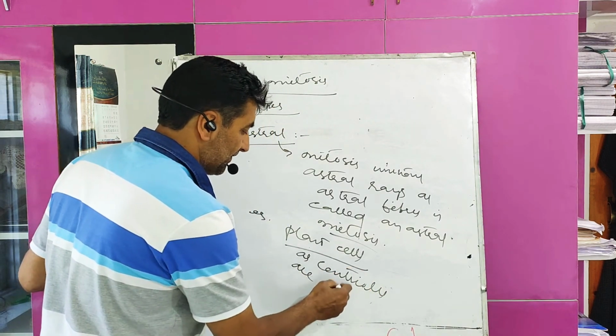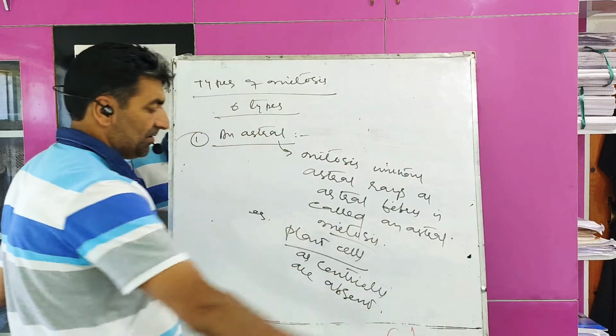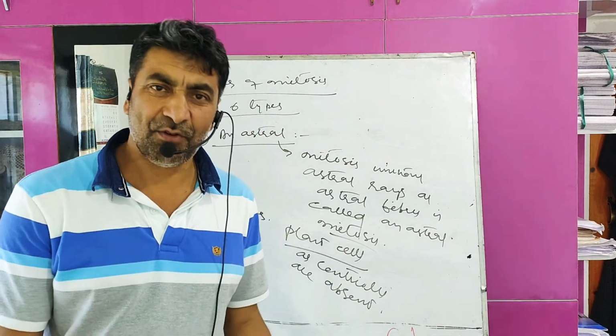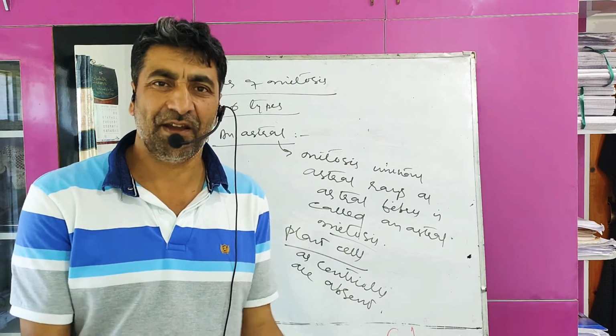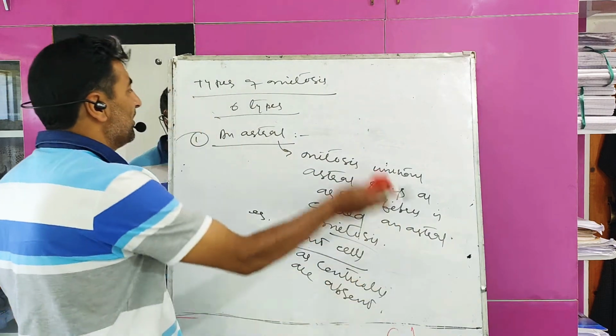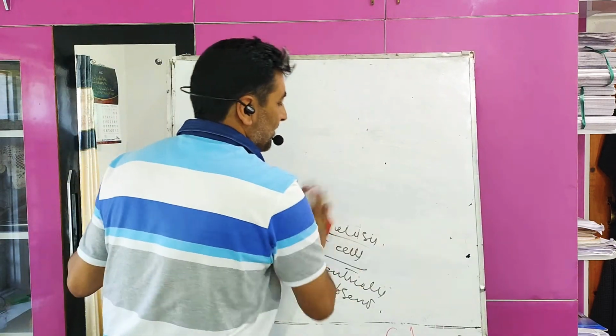Astral fibers arise from centrioles. When the centrioles are absent, it means that the astral fibers are also absent. That type of mitosis is called anastral mitosis.